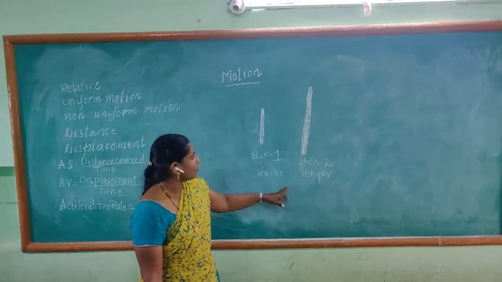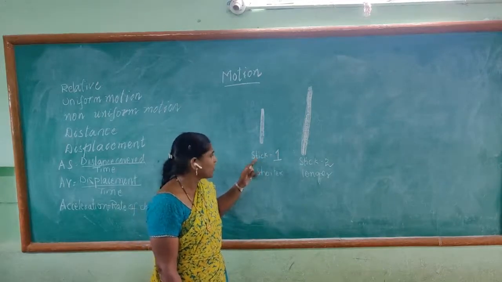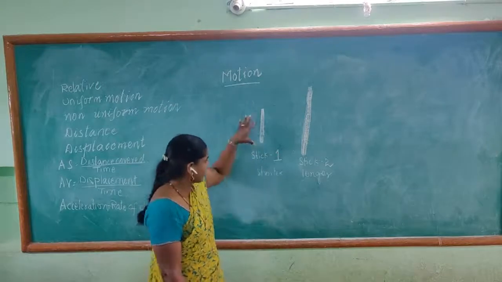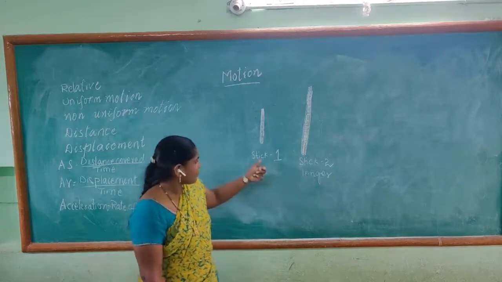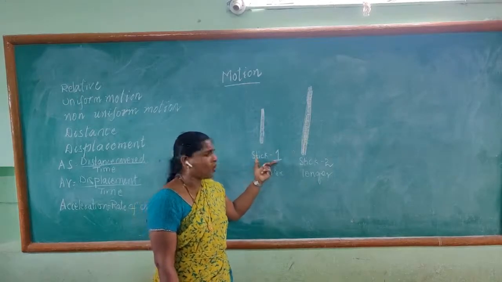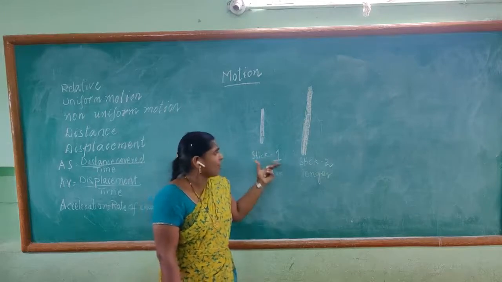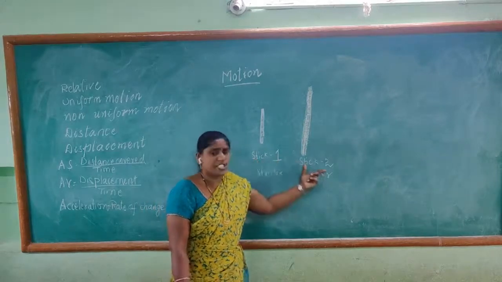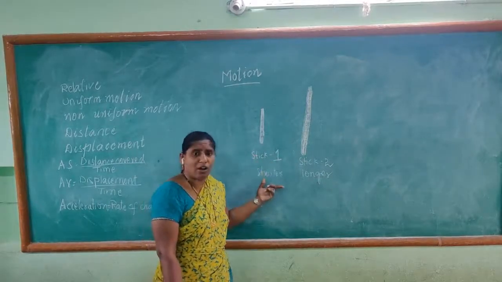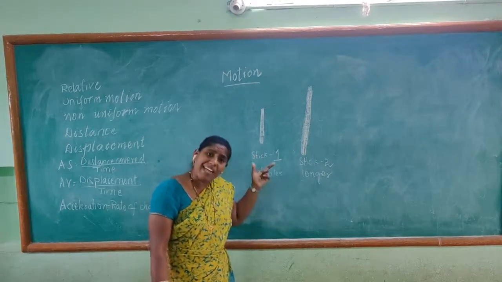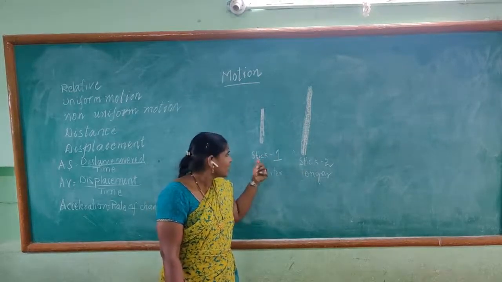If I ask you to show stick 1 is longer, how are you going to show stick 1 is longer? Yes, stick 1 is shorter than stick 2. Now, here I am supposed to show stick 1 is longer. How can I show that? Already stick 1 is shorter than stick 2. Now, my aim is to show stick 1 is longer. Do you have any idea how to show that? Yes, we have an idea.